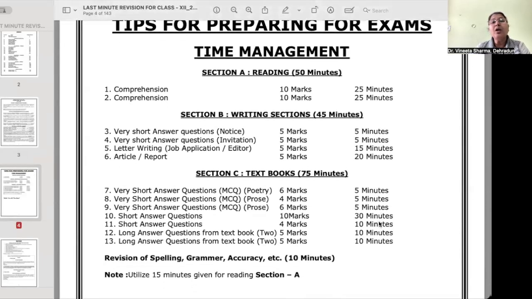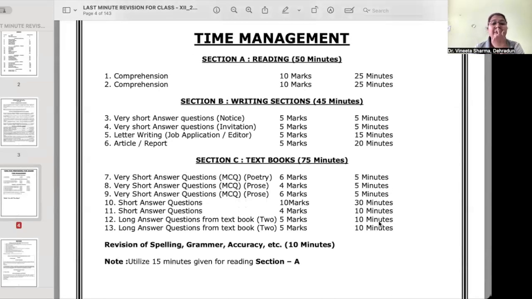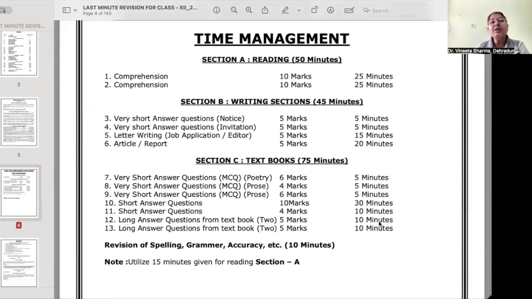So now I would like to talk about time management. See, on the whole, section A reading time should be done in 50 minutes. Okay, so one passage should be given 25 minutes, another passage again 25 minutes. So 50 minutes should be spent on reading section. Yes, Dhimant, you have a query?